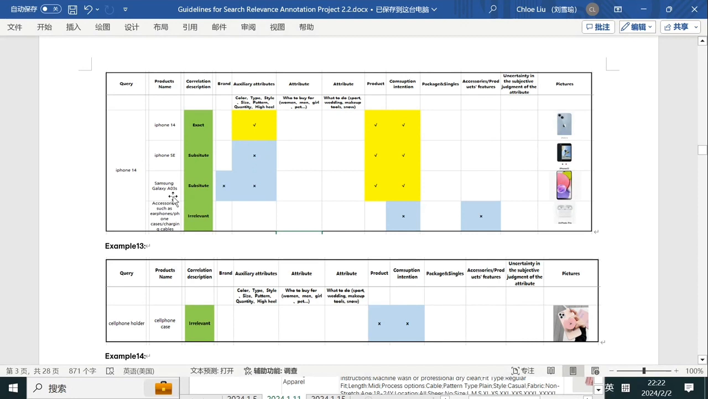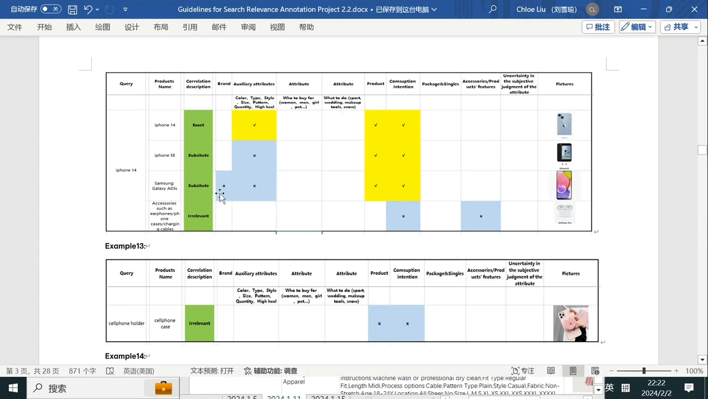And next one, Samsung Galaxy A03s. So it is a phone, but with a different brand, with a different type. So under this circumstance, if the important attribute, the product, the consumption intention all fully meet the requirement, but the brand and the auxiliary attributes cannot meet the requirement, we mark it as substitute.